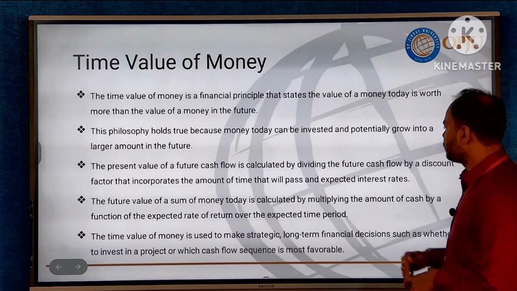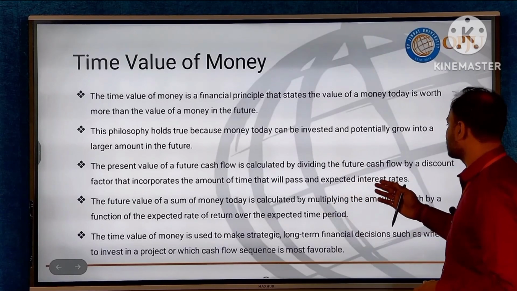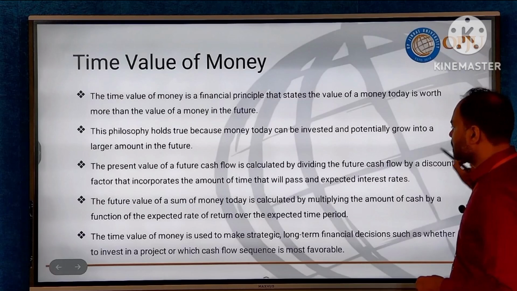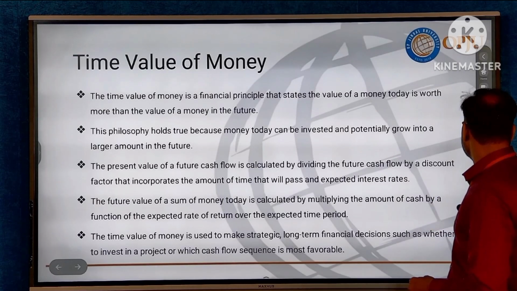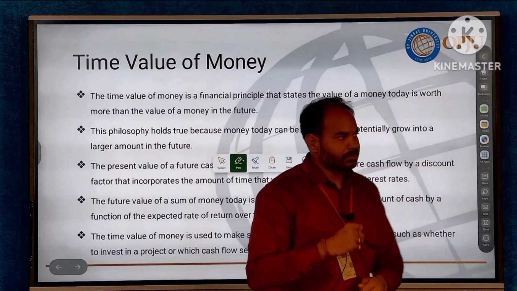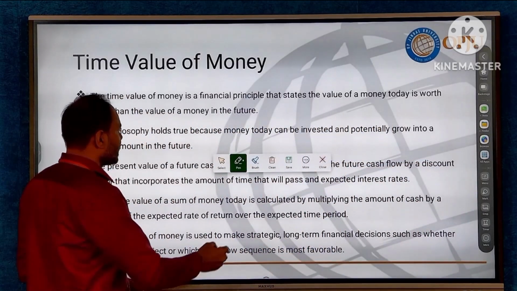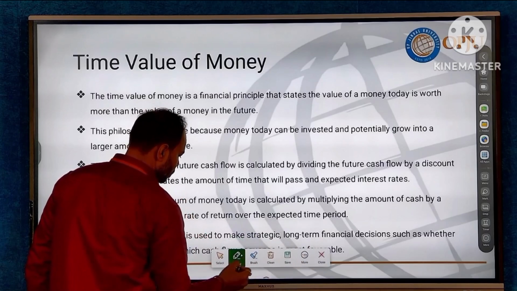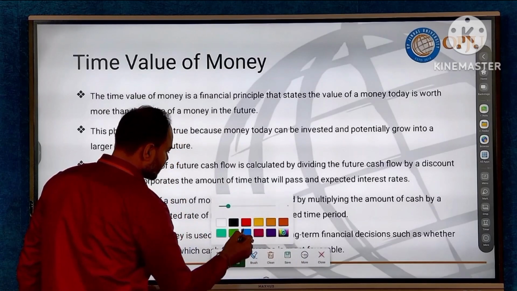Value of future cash flow is calculated by dividing the future cash flow by the discount factor that incorporates the amount of time that will pass and the expected rate of return. What does this mean? This means that the calculation of present value holds a certain rule. Now what is that rule? Let's discuss that rule.